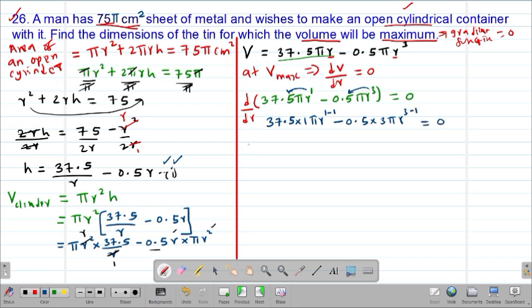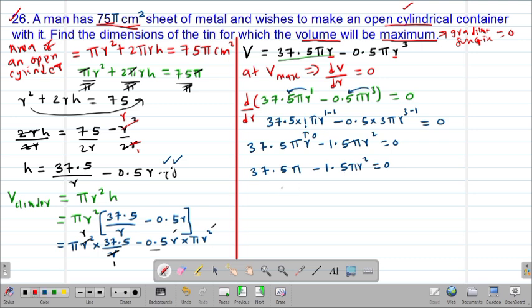So clearly this will simplify to 37.5 pi, with r to the power 0, which will be 1, then minus 0.5 by 3, this will give us 1.5 pi r to the power of 2, being equal to 0. So clearly this is 37.5 pi, because r to the power 0 will give you 1. 1 times 37.5 pi, you will get 37.5 pi. Then minus 1.5 pi r squared being equal to 0. So we can see that pi is common.